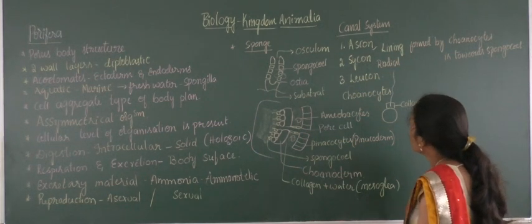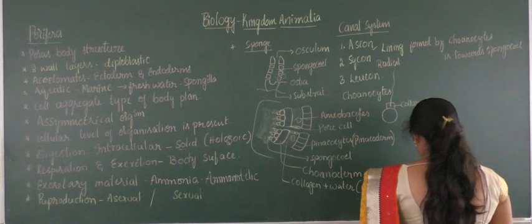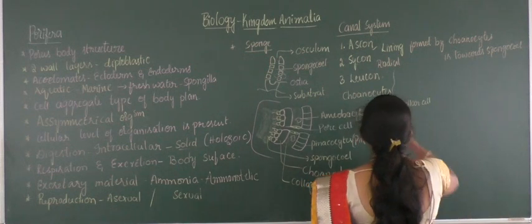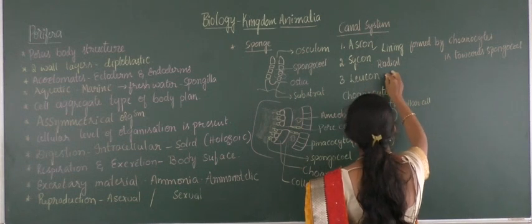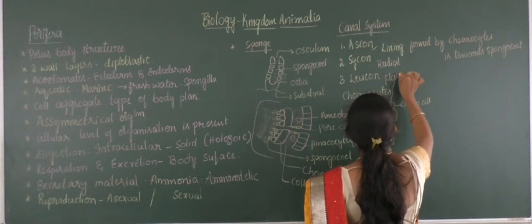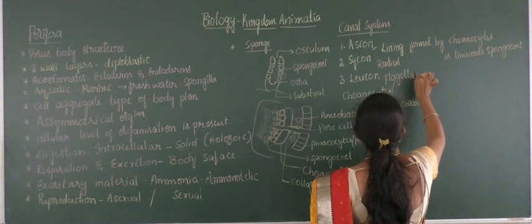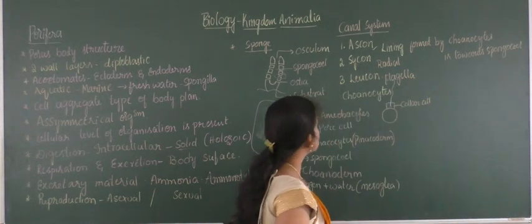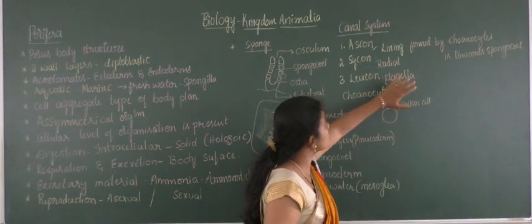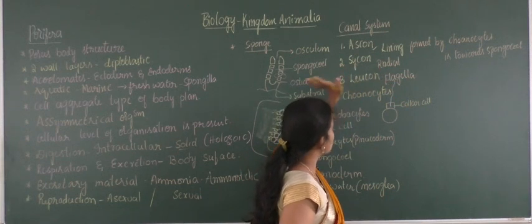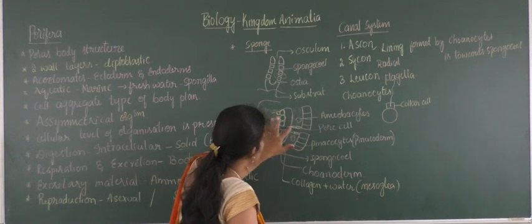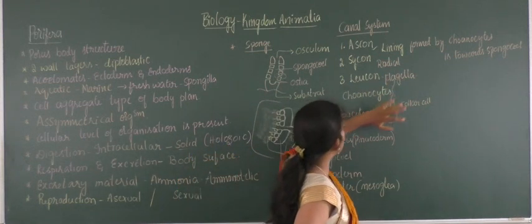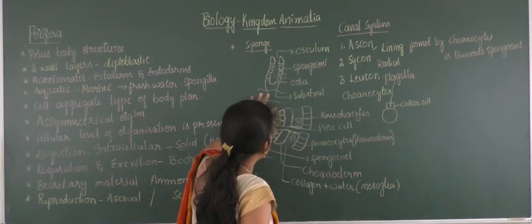And later on the Leucon type. In case of Leucon type, it makes an arrangement of choanocyte cells towards the flagella. So here, in case of Ascon type, it is towards the spongocoel. In case of Sycon, it is a radial arrangement in the ostial region, and in Leucon type it makes an arrangement towards the flagella, right.